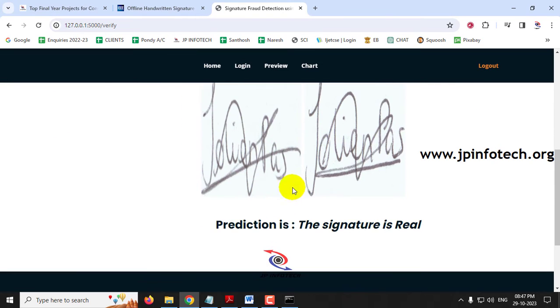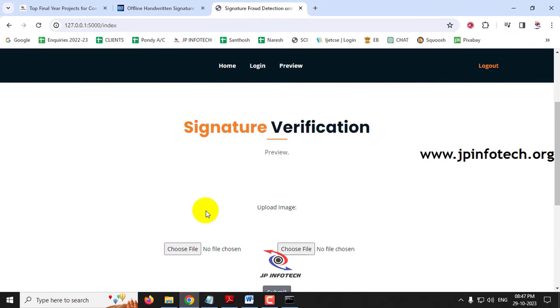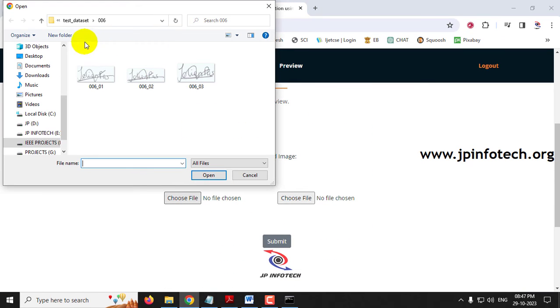So now you can see both the images I have selected, and also you can see the predicted result. The signature is a real signature. So now let me click the preview part. If I go to choose file,